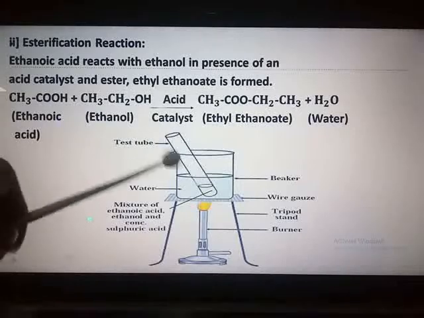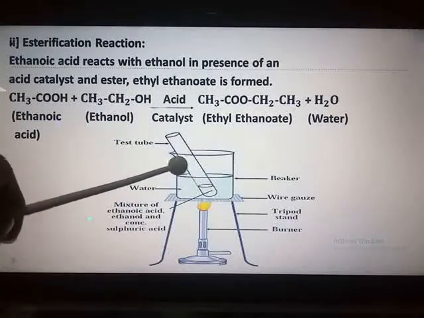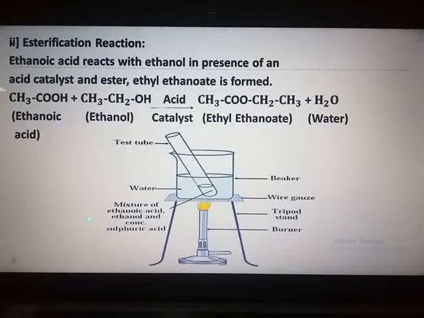This test tube is kept in a beaker containing hot water for at least 5 minutes. Then you take 20 to 30 ml of water in another beaker and pour the above reaction mixture into it and smell it.